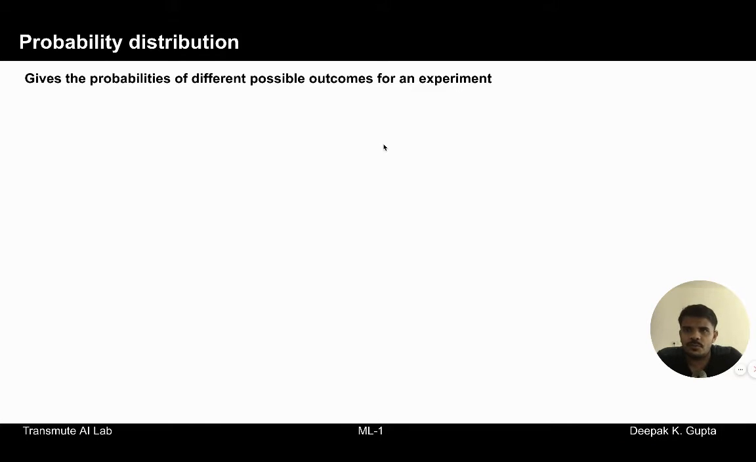Like we said, the probability distribution is a distribution that provides us probabilities of different possible outcomes of an experiment. So these probabilities correspond to different values of a chosen random variable. The random variable can be discrete, it can be continuous.